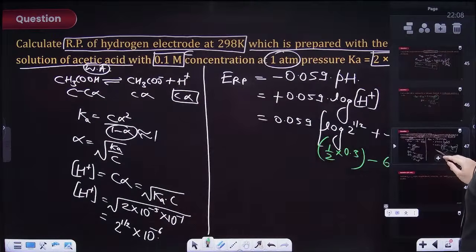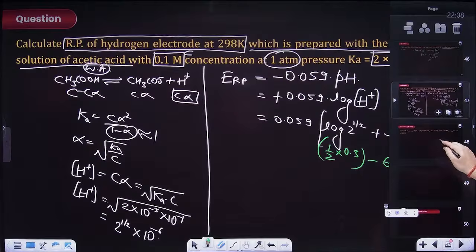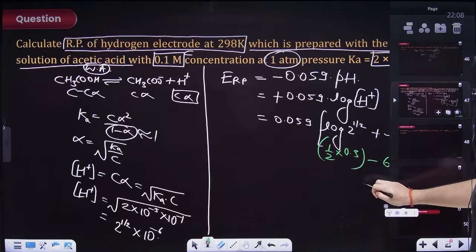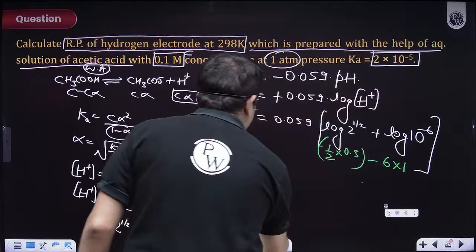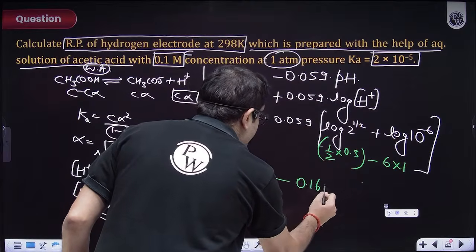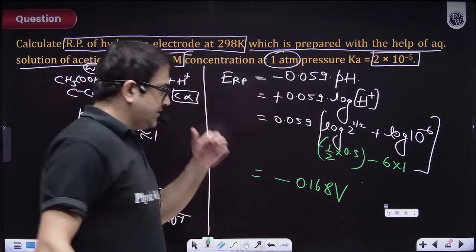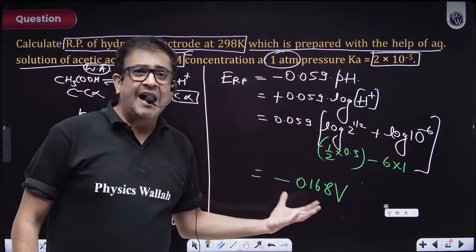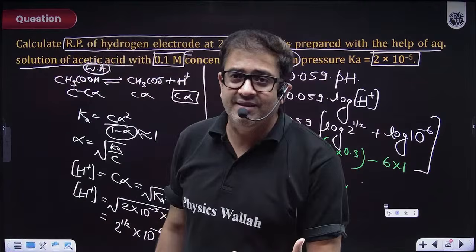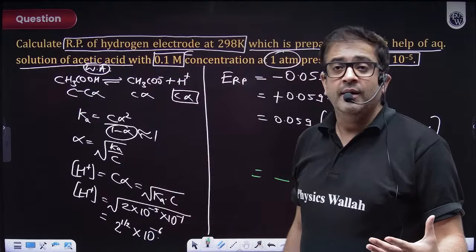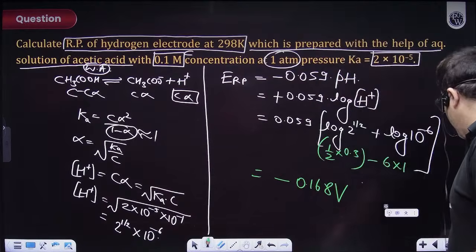Let's say I have my answer over here. Yes. Your answer will be 0 minus 0.168. So it will be minus 0.168 volt. So yes, you have to practice such questions in order to master them better. Cool? Perfect?